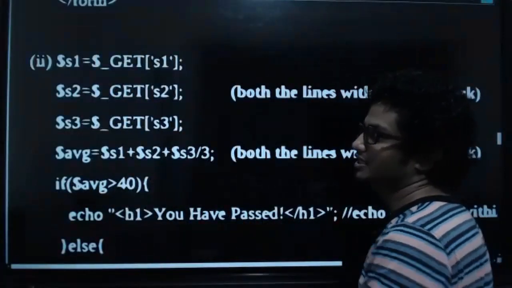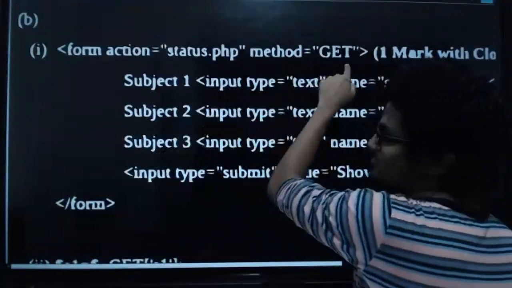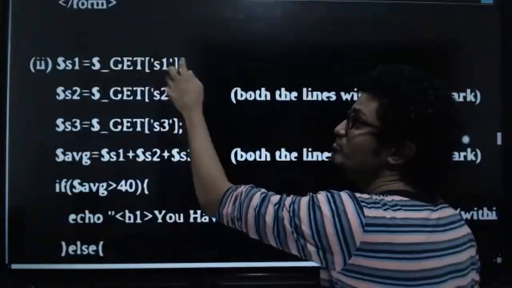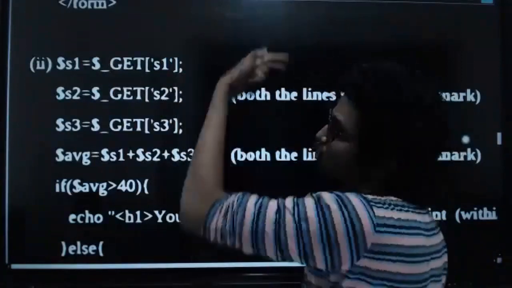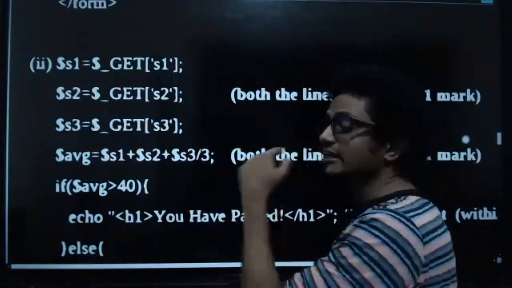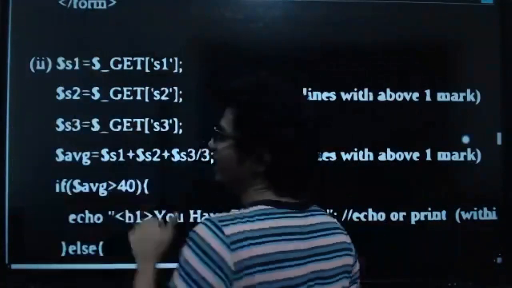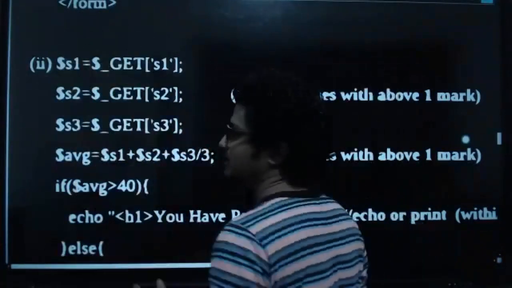Here $_GET means what? The method that we have submitted the data. So here $_GET from S1 text box, $_GET from S2 text box, and then $_GET from S3 text box. And yes, assign this value to $S1 variable, $S2 variable, $S3 variable.